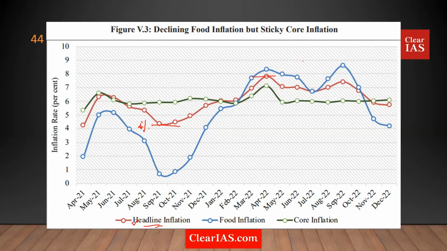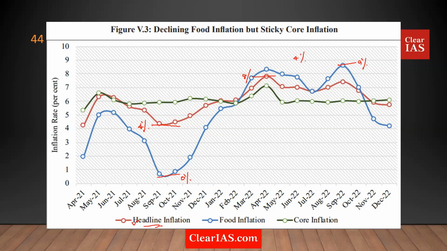Reasonably good deviation. But when you have a look at the food inflation, you realize this is not a small deviation. The lower end of the food inflation is somewhere close to 0%, and the higher end is somewhere close to 9%. This is more than double the deviation that exists in the headline inflation. The headline inflation has food inflation and all other inflation that we're speaking about. So this leads to the conclusion that the inflation is largely happening on the food and the fuel component.